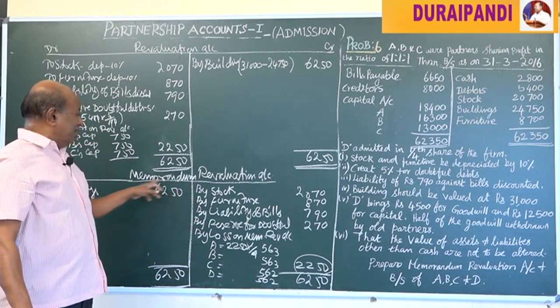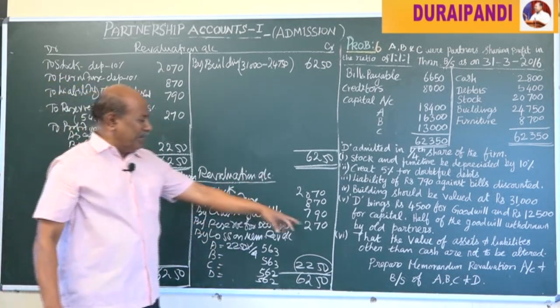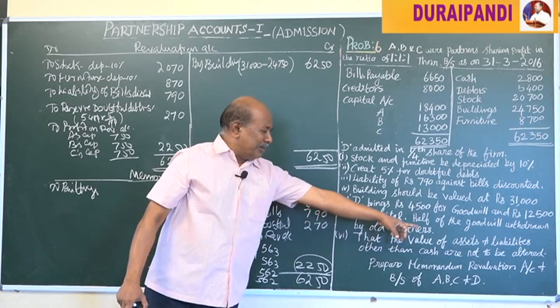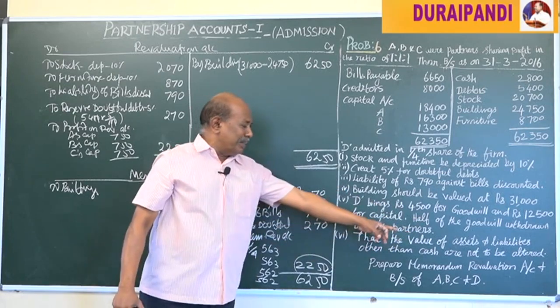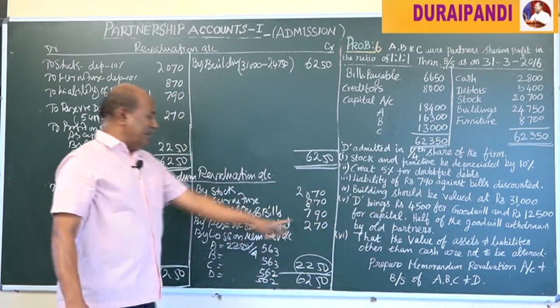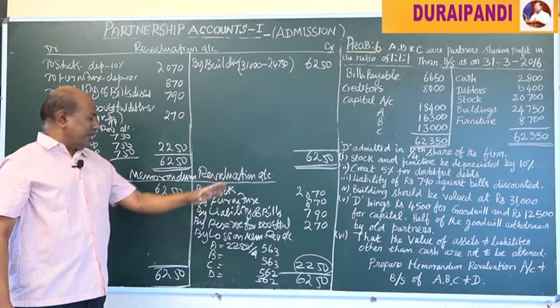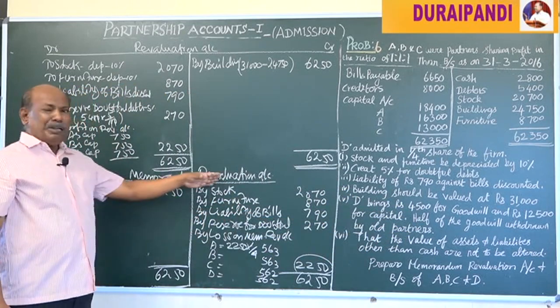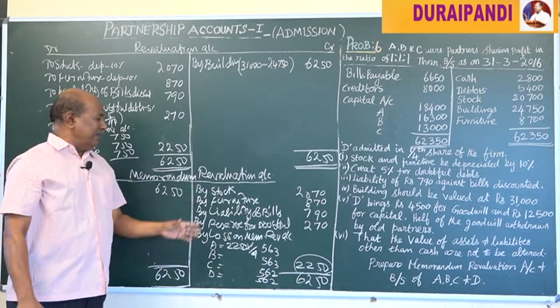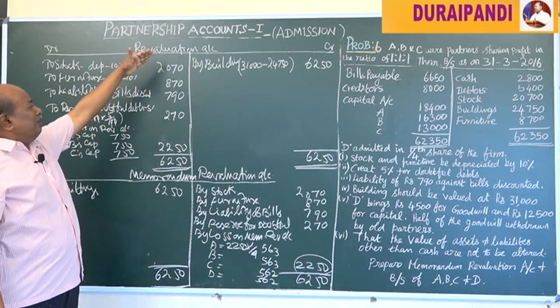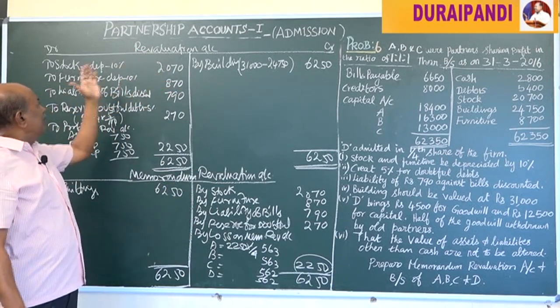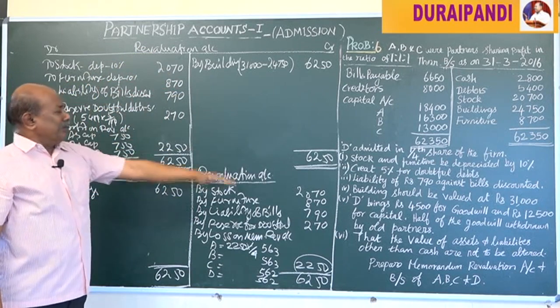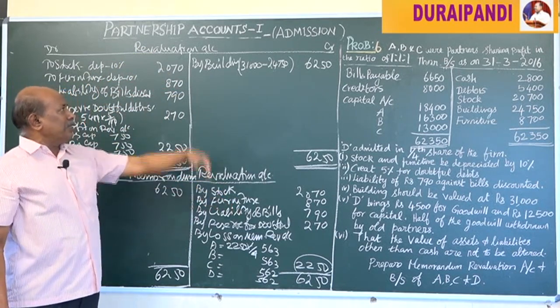We have to prepare the memorandum revaluation account only when the values of assets and liabilities other than cash are not to be altered. Under this aspect alone, we should prepare the memorandum revaluation account. It is very easy. First we have to prepare the revaluation account, then the revaluation account debit side is transferred to the credit side of the memorandum revaluation account.